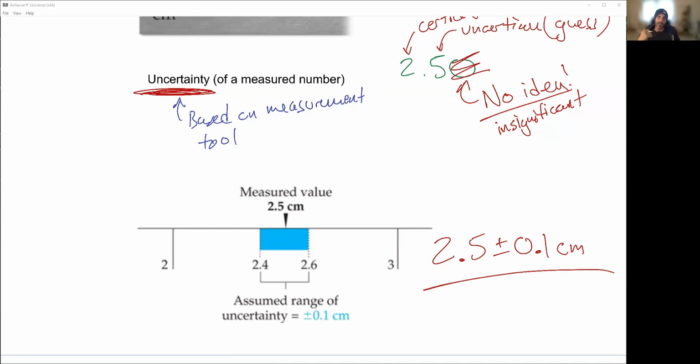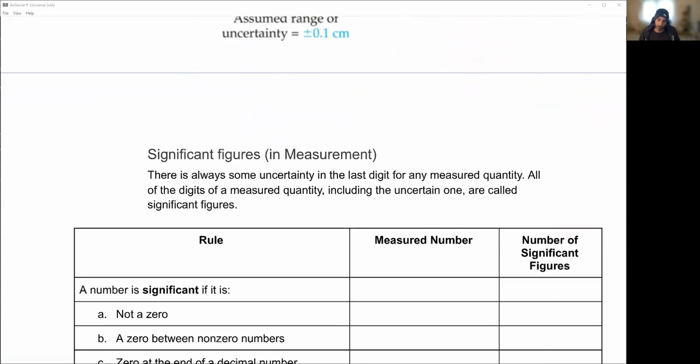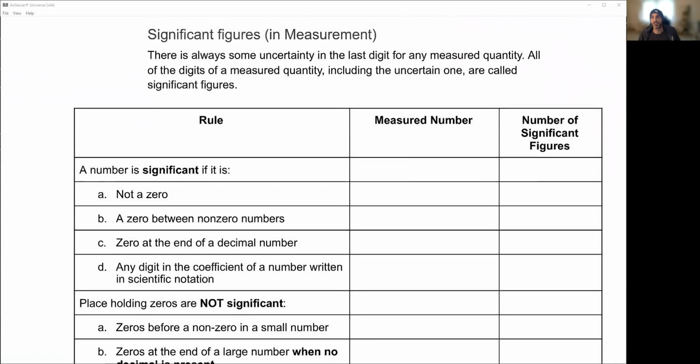So significant digits is kind of what we're going to be looking at. Significant figures in measurement is always going to say, well, which one did I guess? What was the last one that I was allowed to have? So the measurement tool will give me some exact numbers. Okay, I know it's more than 2. I know it's less than 3. And that next one, I'm not sure. I'm going to have to guess on that one.